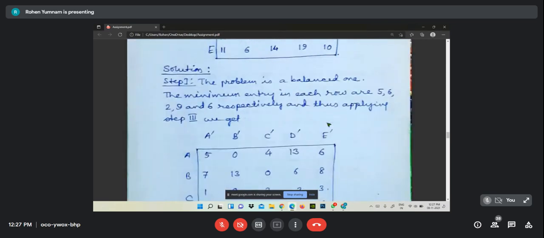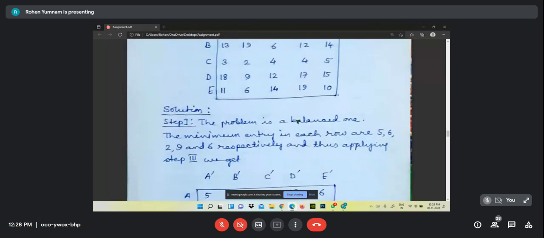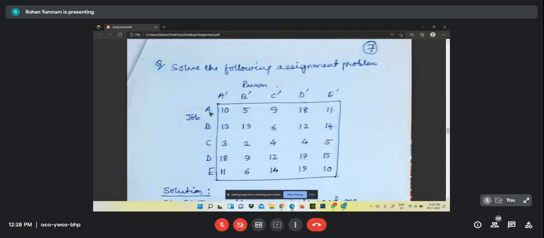Now next, step one. We see the problem is a balanced one, and for this what you have to do is select this row, and what is the minimum element? 5. Then what do we have to do according to the algorithm? If it is 0, nothing is to do. If it is 5, what do we have to do?